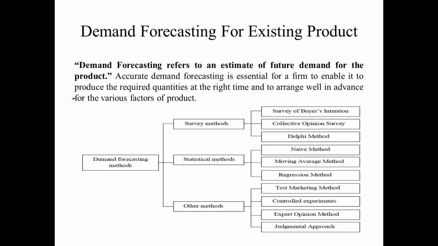That's why the time taken is less and the cost is less, but the accuracy of this sample survey method is less compared to the census method, because each and every point is considered in the census method. That's why accuracy is more in the census method compared to the sample method.